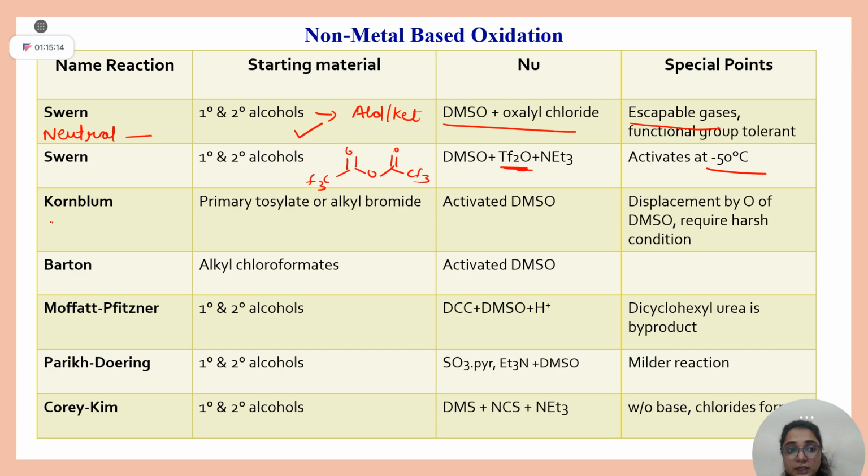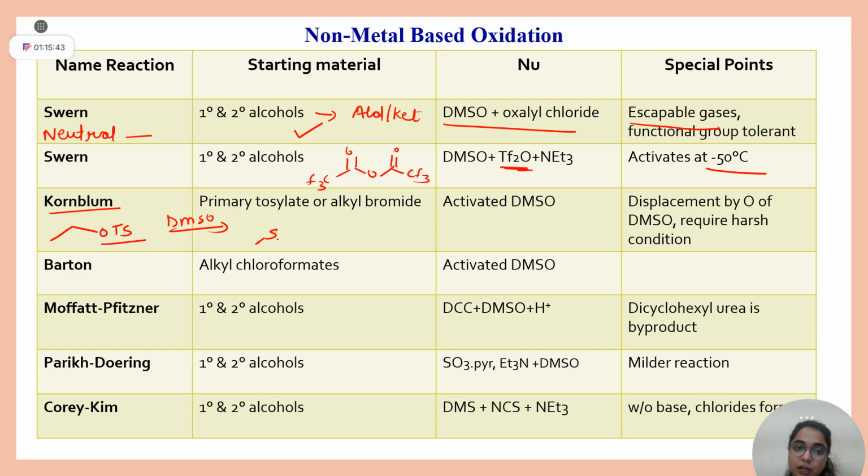Okay. Then comes, students, Kornblum oxidation. So how can the examiner ask you? It will give you this primary tosylate, OTs, and on the arrow it will write DMSO. It is a very easy reaction, students. Simply see. I have written in special points also: displacement by oxygen of DMSO. You know OTs is a very good leaving group.